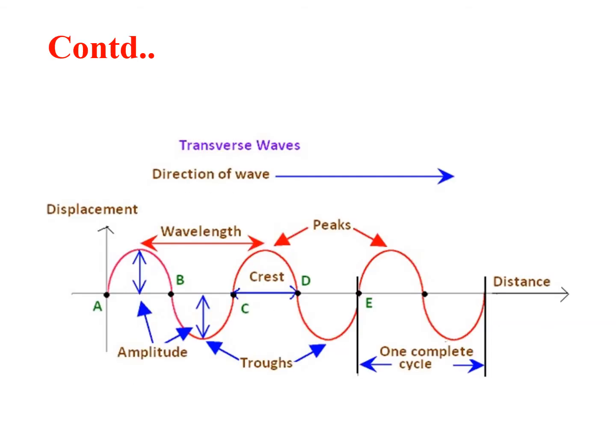Now, this is the displacement versus distance graph for a transverse wave. It consists of a certain amplitude. The wavelength is also shown. The peaks at different locations, the troughs at different locations, the crest, and one complete cycle are also shown. Here, if this is the x direction, then the particles undergo a simple harmonic motion perpendicular to the x direction.